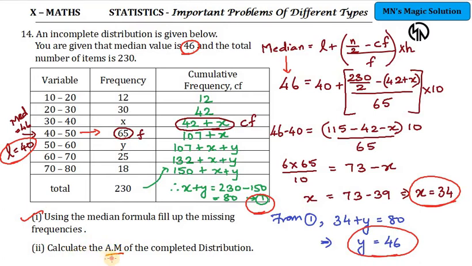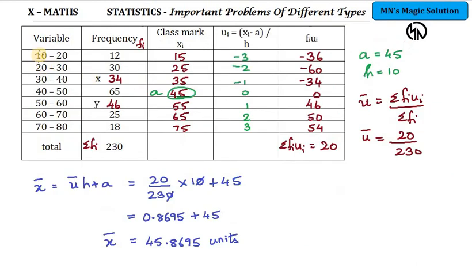What is the second part of the question? Calculate the arithmetic mean of the completed distribution. How can you calculate the arithmetic mean? From the given table, substitute the x and y values, and then follow the methodology for finding the mean. It's the same tabulation, but where x should be we have filled 34 and where y should be we have filled 46, and sigma fi is 230 as given in the question. Now find the class mark ui, fi ui, sigma fi ui, and then u bar.